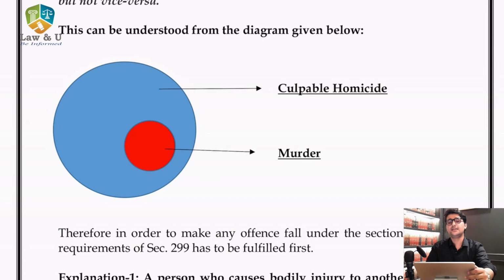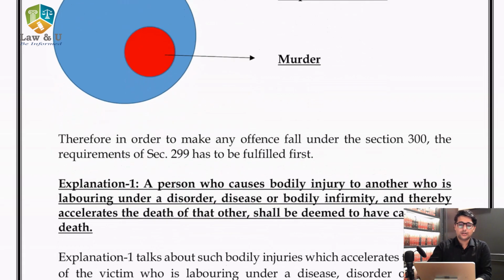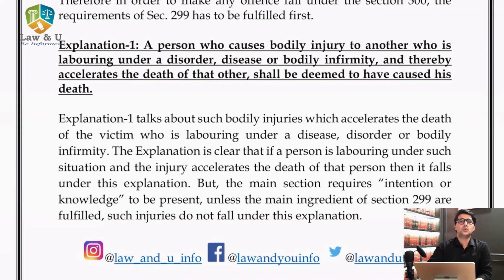Now this is the Venn diagram which we have prepared. I'll come to it at the end of the lecture, why this diagram is important. Now coming to the first explanation of section 299.